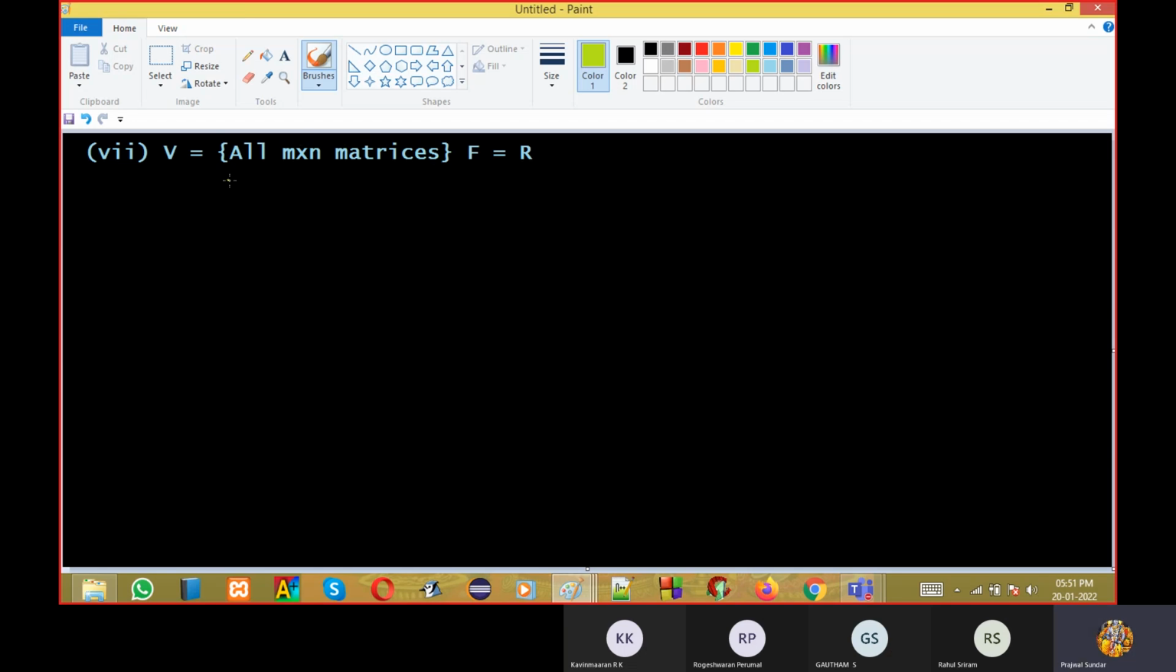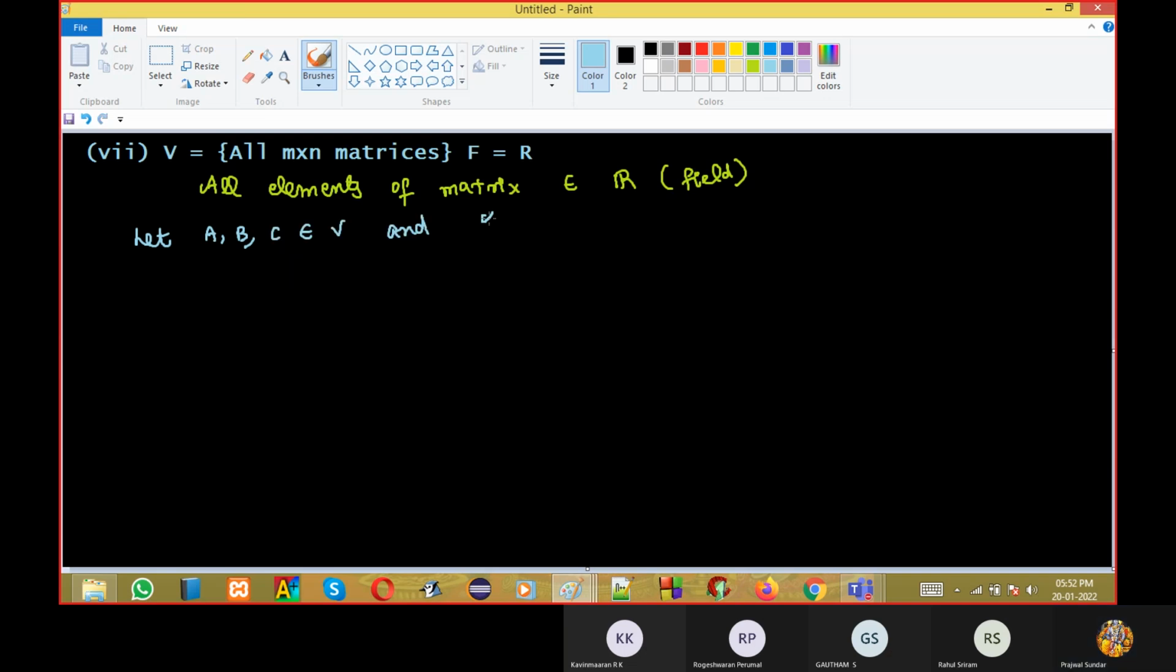Now, when I'm saying all M into N matrices, I should say all elements of the matrix must belong to R, that is the field, correct? Because the field is the building block. Again I'm saying that, and I'm defining plus how. Now first I'll write the definitions. Let A, B, C belong to the vector space, and alpha comma beta belong to the field R.